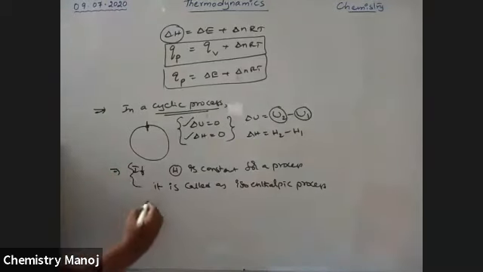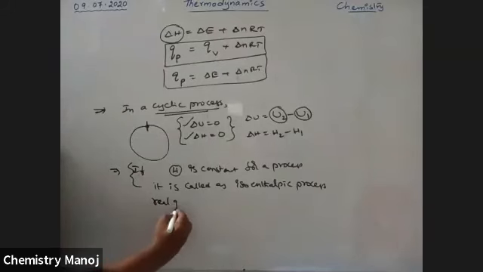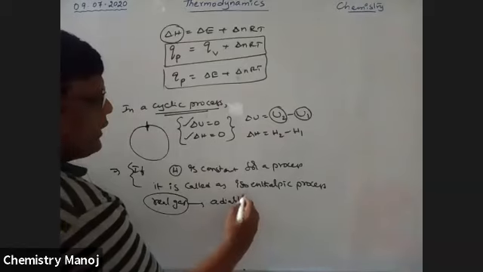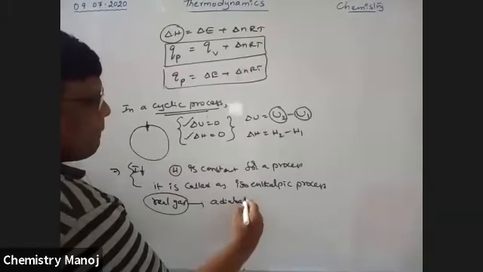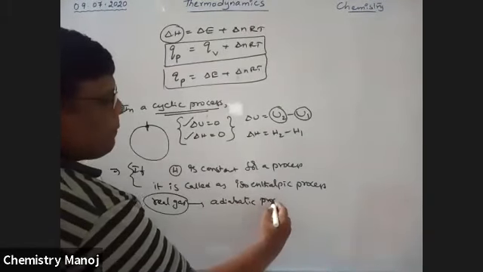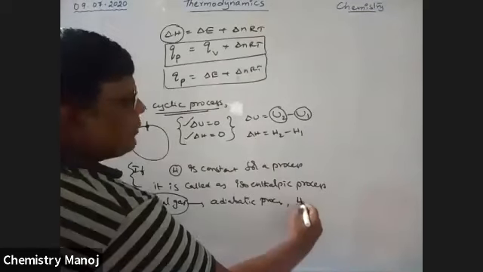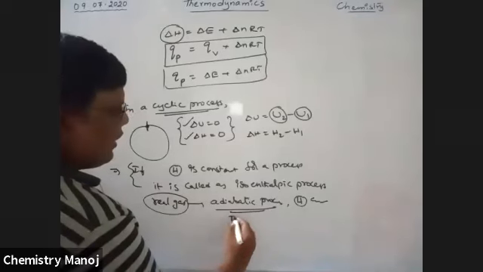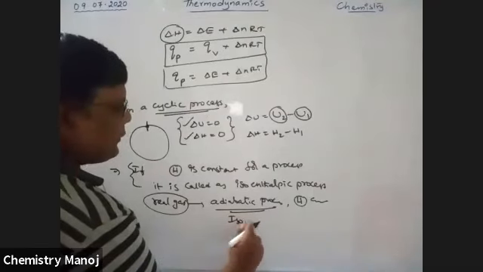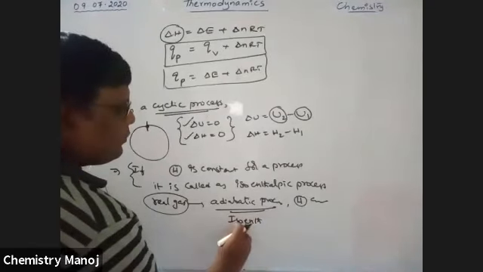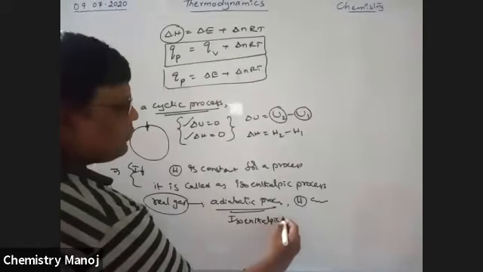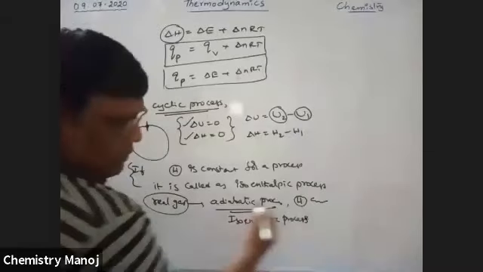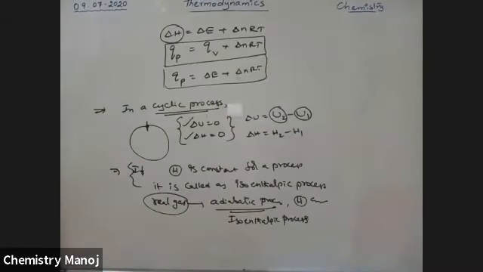Generally, it is for a real gas. For a real gas, an adiabatic process has constant enthalpy. Therefore, this adiabatic process is called an isoenthalpic process, for a real gas, not for an ideal gas.